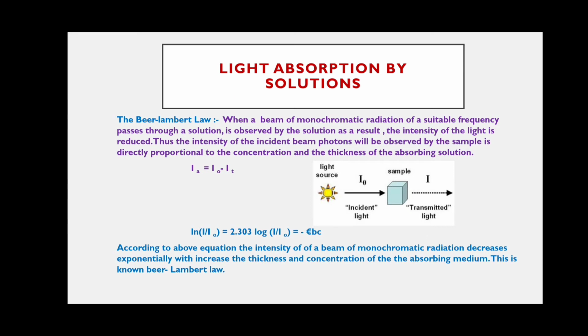ln I by I naught is equal to 2.303 log I by I naught, which equals epsilon b c. Epsilon is called the molar constant. So b is the thickness of the sample solution and c is the concentration of the solution.